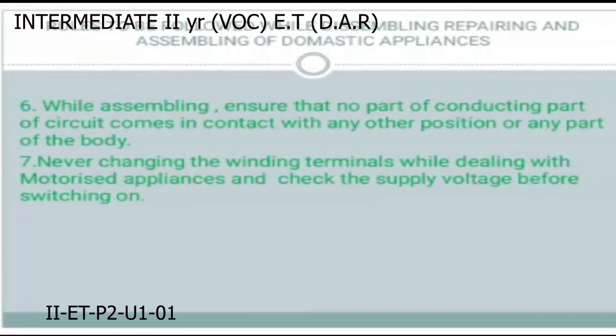If the body is connected, it gives shock. So while assembling, ensure that no conducting part of the circuit comes in contact with any part of the body.